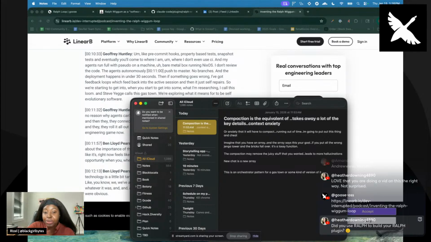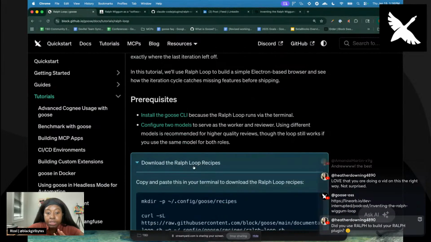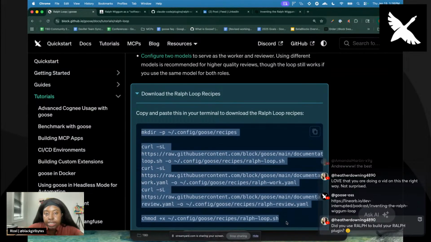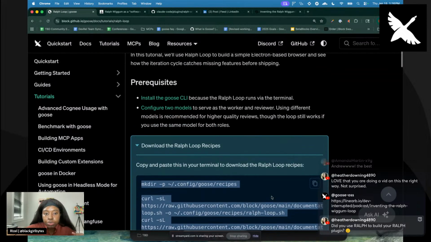I did not. I used Goose to build my Ralph. These are actually recipes. So now we can go into how I built it and we can start running it too. Goose has this thing called recipes, and this allows you to do automated workflows, and you can use a slash command to kick them off. So I use recipes and one bash script. And I put my own little spin on it, guys.